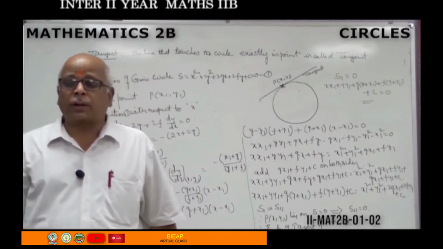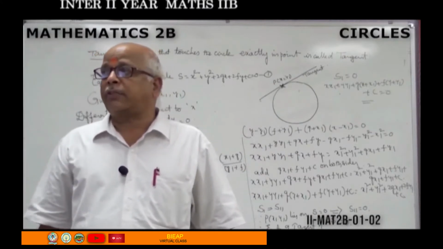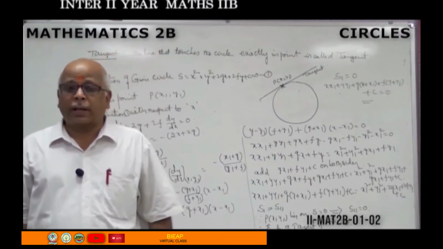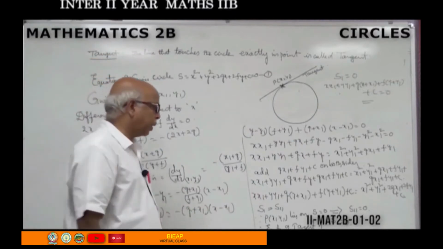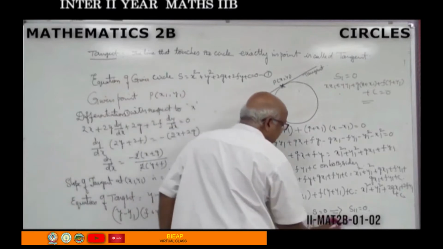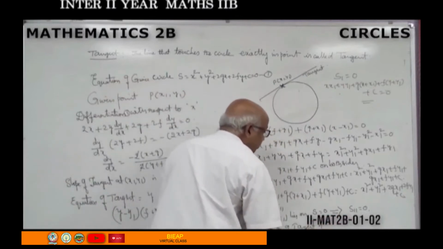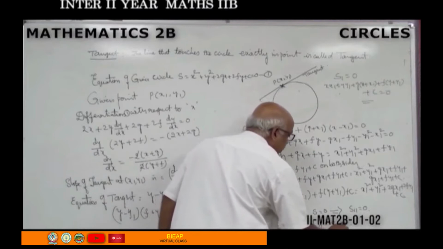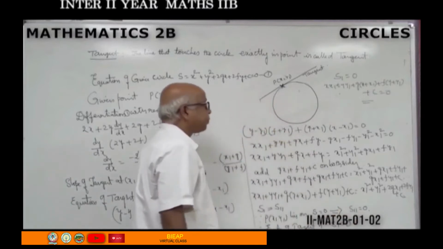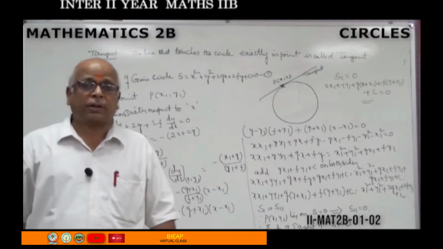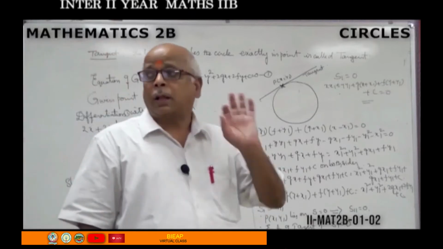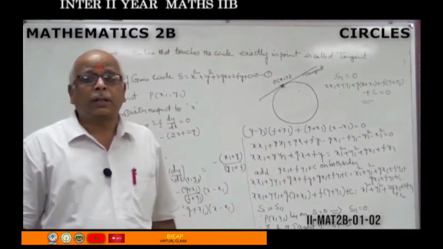As the point P(x1, y1) is on the circle, we will get S11 equal to 0. Therefore, the final equation of the tangent to the circle is S1 equal to 0. This is a very important theorem in the circles chapter. In general, this will be given to you for 7 marks,